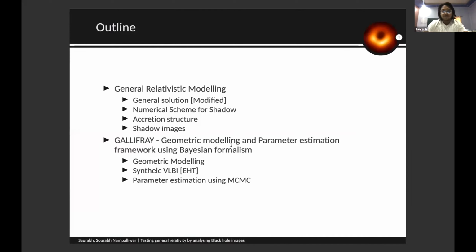So the outline of this talk is quite simple. First, for 3 minutes, I'll be talking about the motivation as to why exactly we are doing this, the whole theoretical background, and creating all those amazing black hole images. And in the next part, I'm going to explain the basic library that we have created, Gallifray, totally based on Python, and how we are using it to work out different theories right now. And it's still in the development stage.